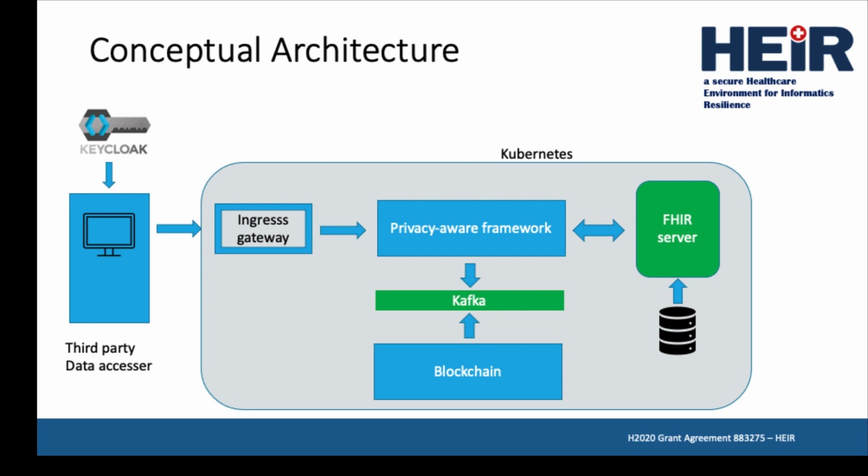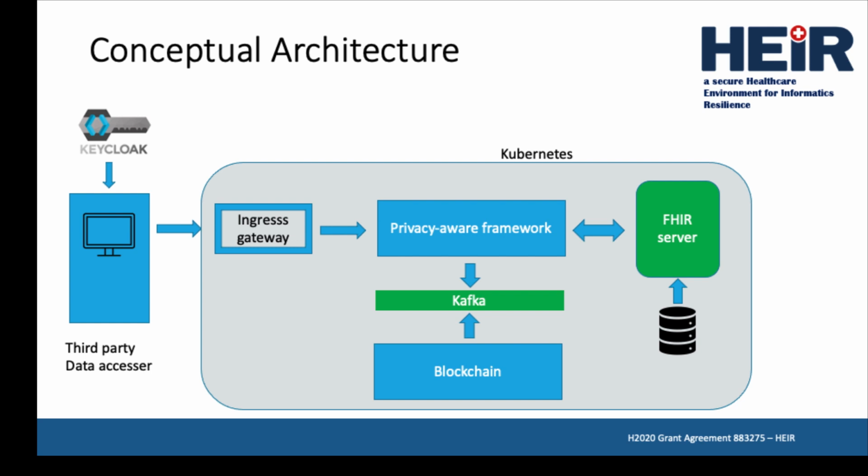Let's take a look at the privacy-aware framework's conceptual architecture. Starting on the left, a user authenticates with Keycloak in order to get a cryptographic token known as JWT, which will embed user attributes like role and organization. This token will then be attached to the header of every request for data. Data requests are communicated via REST protocol, which is also the mechanism that FHIR uses.